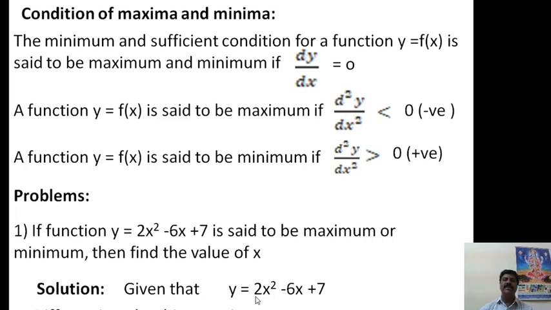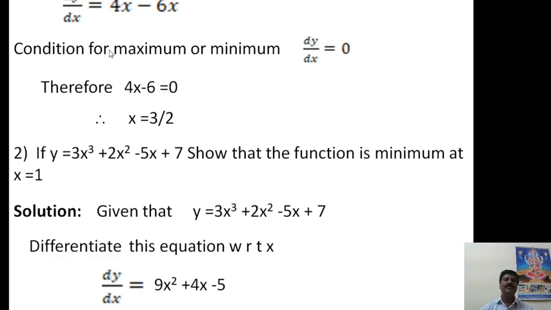Given that y is equal to 2x square minus 6x plus 7, differentiating this equation with respect to x, we get dy by dx is equal to 4x minus 6, by applying the differentiation rule. We know the condition for maximum or minimum is dy by dx equal to 0.